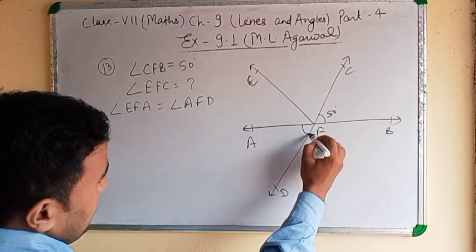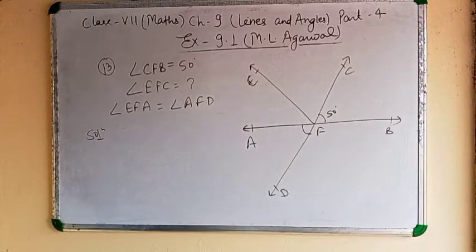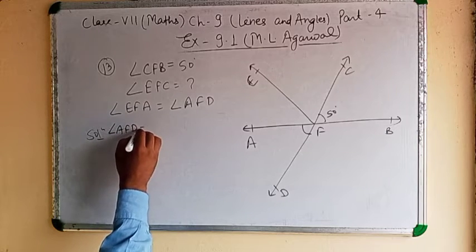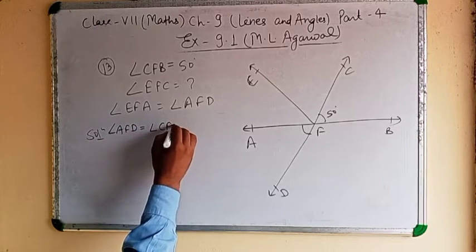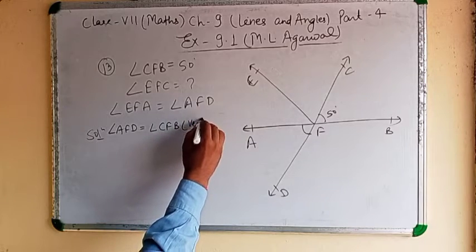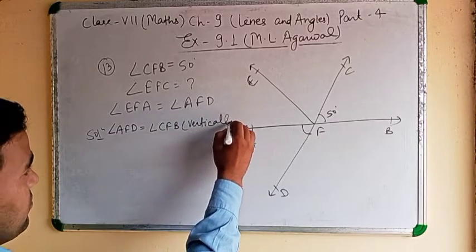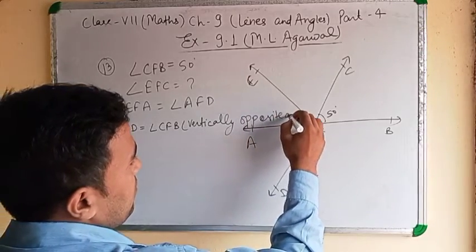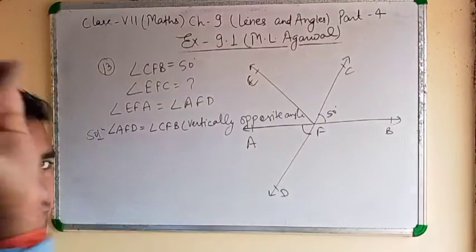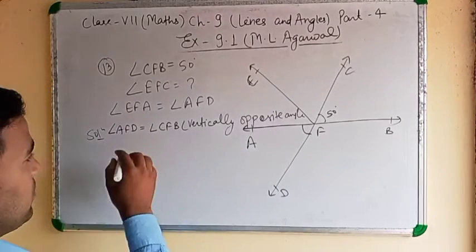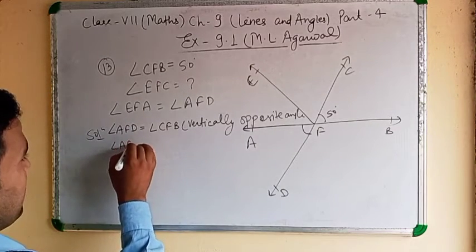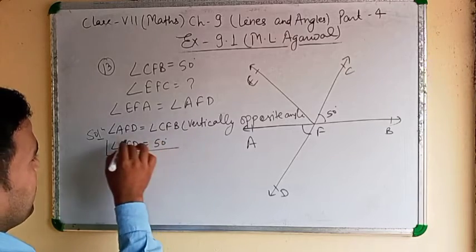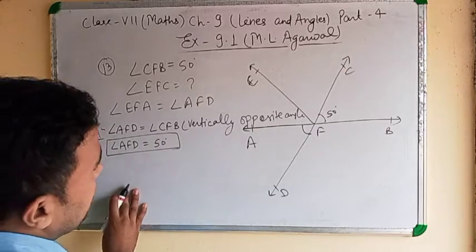This angle is a vertically opposite angle, means angle AFD equal to angle CFB, vertically opposite angle. Clear? Means angle AFD equal to 50 degree. Clear?